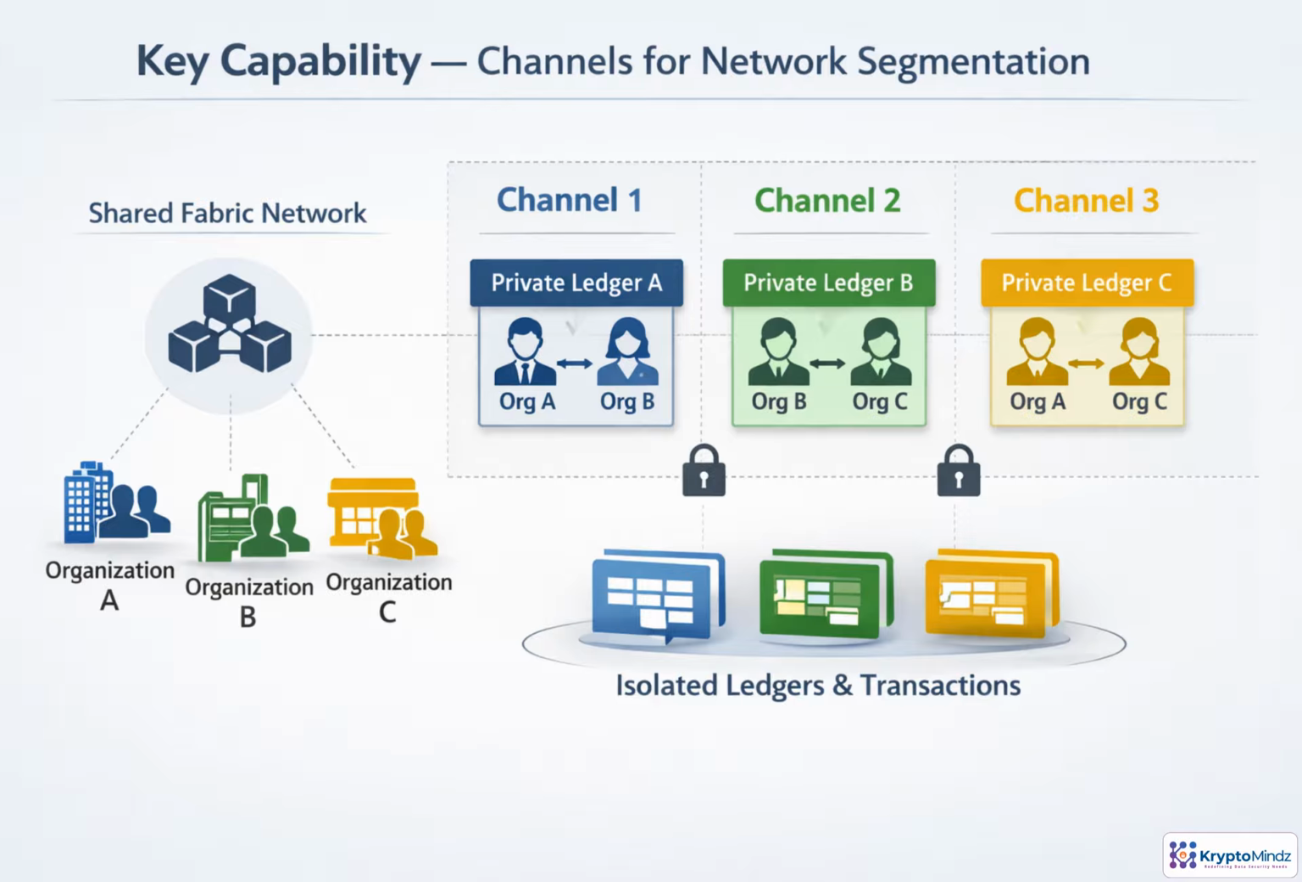Channels allow one Fabric network to support multiple private business contexts. Each channel has its own ledger, smart contract activity, and transaction history, visible only to its member organizations. Org A and Org B can transact privately, while Org B and Org C share a different ledger with no automatic visibility across channels. The goal is not isolation for its own sake. Channels should reflect real confidentiality, governance, and data sharing boundaries.